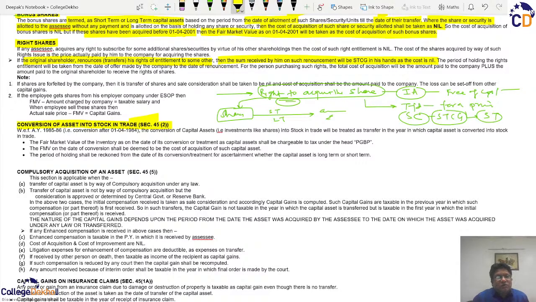And when the actual sale price of such stock in trade is more than the market value on that particular conversion, then the difference between the two will become the business income. That is what is written and discussed here, that the conversion of capital asset into stock in trade will be deemed as a transfer in the year such conversion has taken place.